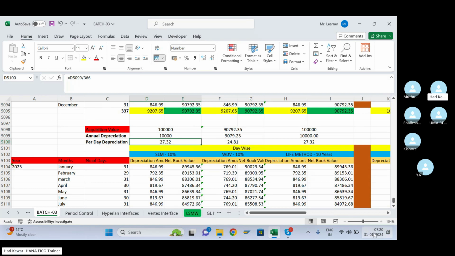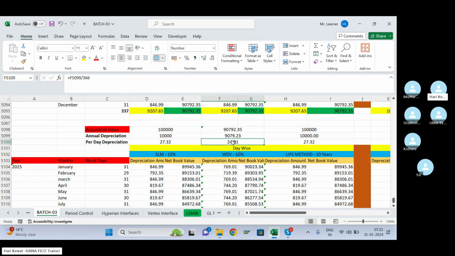Again in 2025 also, I saw that February month has 29 days given, so that is the reason I am again dividing by 366 days. So annual depreciation divided by the number of days is equal to your per day depreciation.